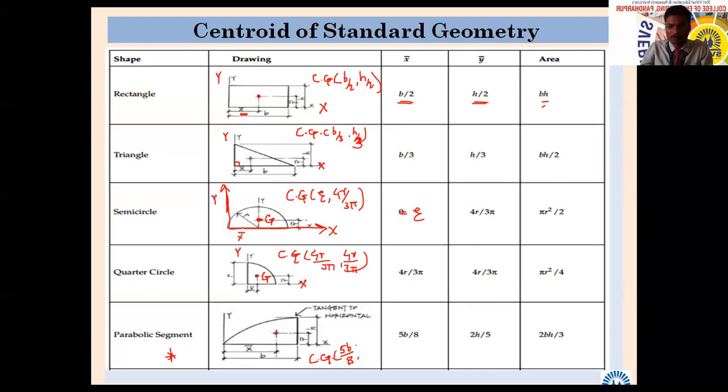Okay, so this is rarely used, don't worry. But we should remember this parabolic. We can say that half of the distance is B, height is H. Then the centroid is given in this way: 5B by 8, 2H by 5. Have you noted this down?